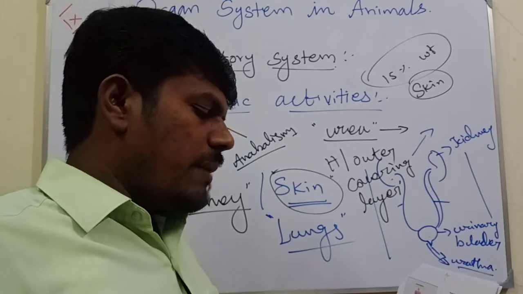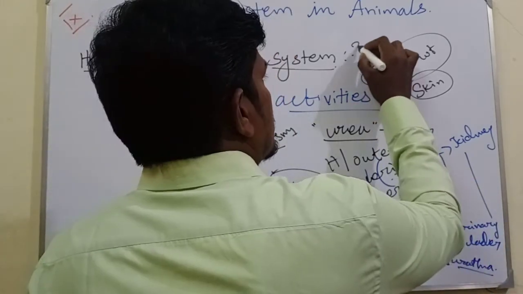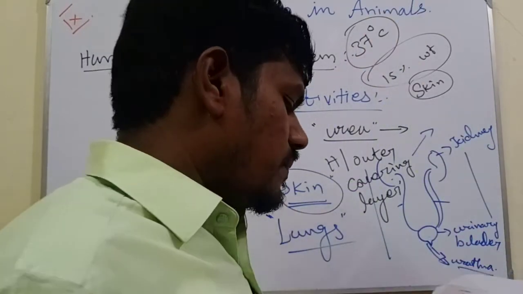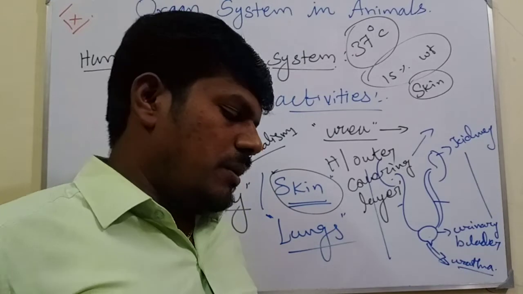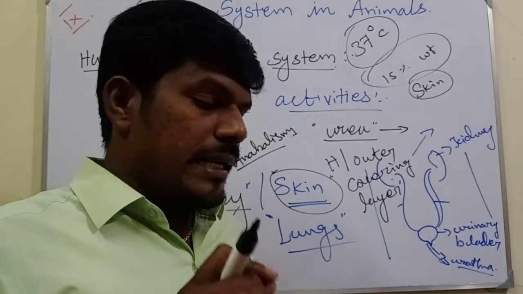The human body functions normally at a temperature of about 37 degrees Celsius. 37 degrees Celsius is the suitable temperature for the human being. When it gets hot, the sweat glands start secreting sweat.